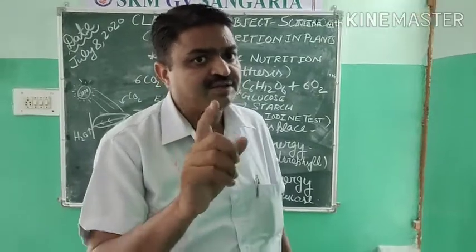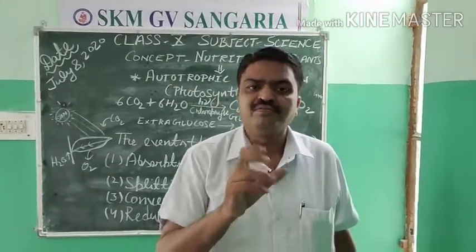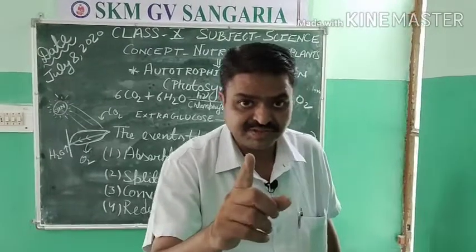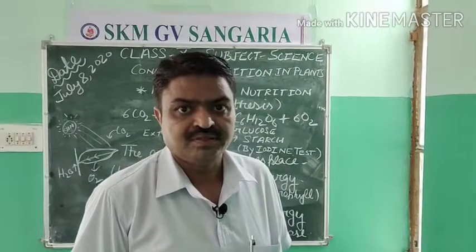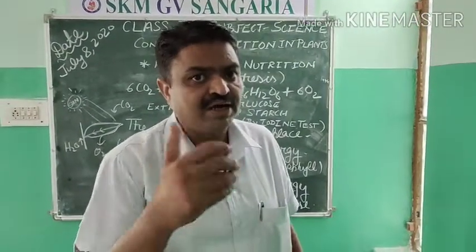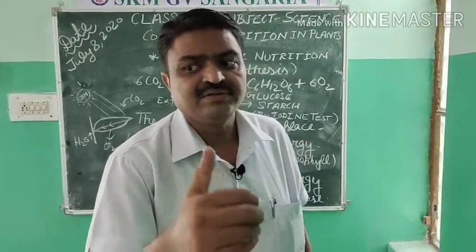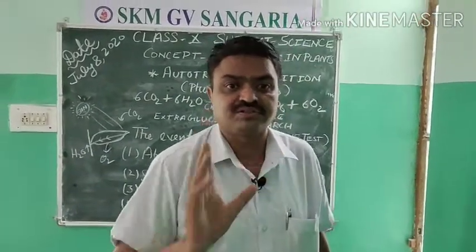And how do we test that the plants store their food? We test it with the help of the iodine test. So it is also in your syllabus. With the help of the iodine test, we can know the presence of starch.